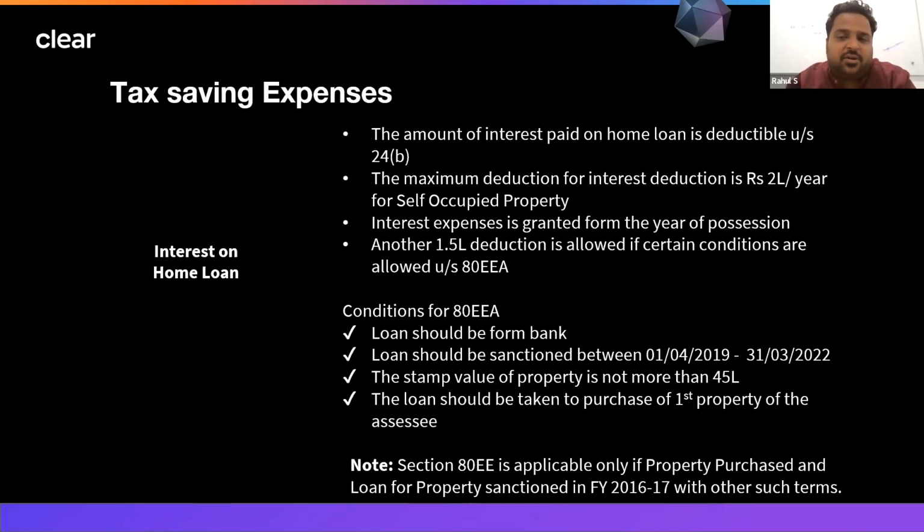Additionally, beyond rupees 2 lakhs, you have one more section: if you had taken the property between 1st of April 2019 and 31st of March 2022, in that case you can take the benefit of section 80EEA if the stamp duty value of the property was 45 lakhs or less.